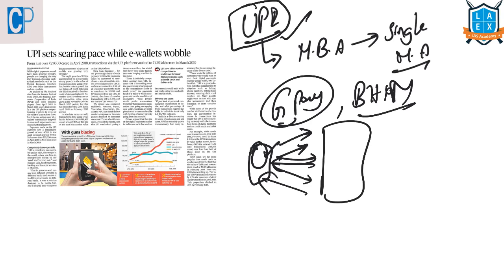We are seeing this through Google Pay, where immediately we can transfer the money, and that too round the clock, 365 days. It is a single mobile application to access different bank accounts. Let us say my bank account is an SBI account. From this I can transfer to Axis, I can transfer to ICICI, any bank.